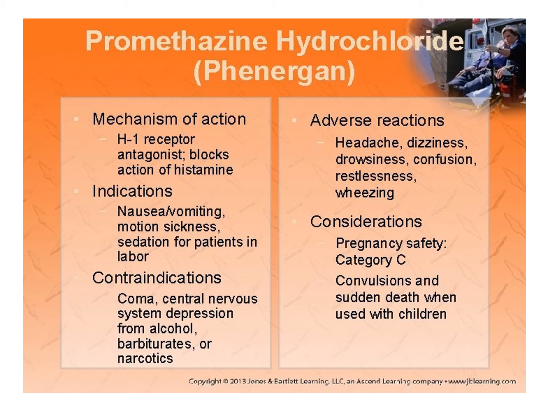The mechanism is that it blocks the H1 receptor, so it is also called an H1 receptor antagonist, and thus it stops or blocks the activity of histamine. Indication: it is used for nausea and vomiting, motion sickness, sedation for patients, and in labor. Contraindications: it is contraindicated in coma and central nervous system depression. It is not used with alcohols, barbiturates or narcotics.